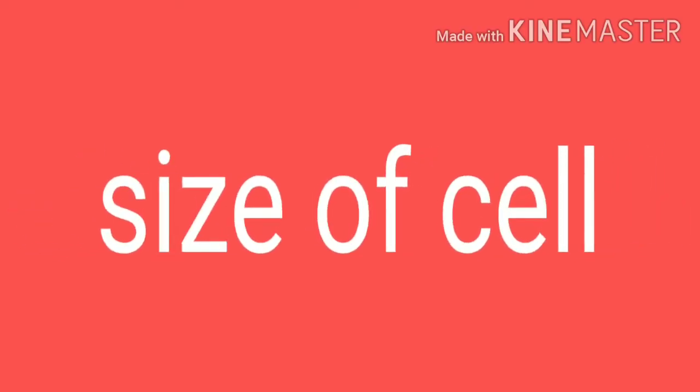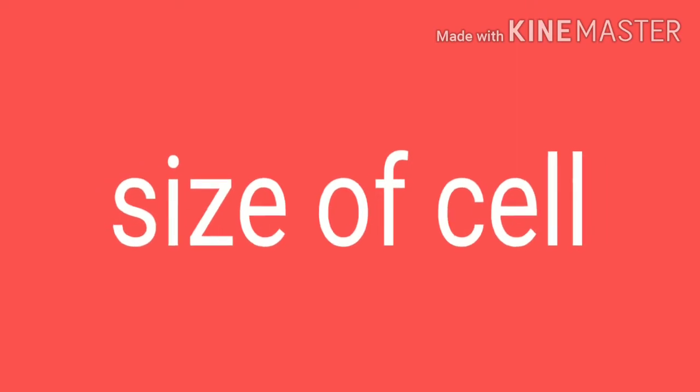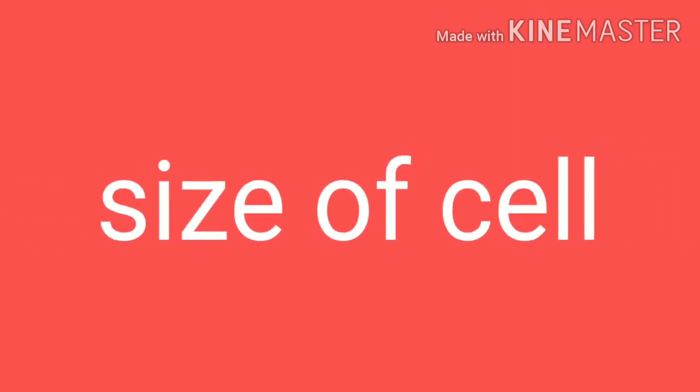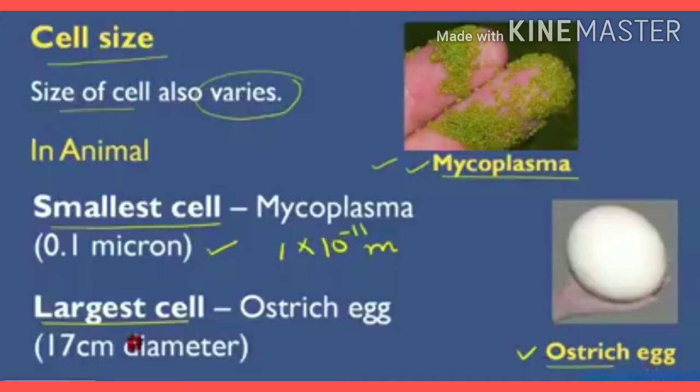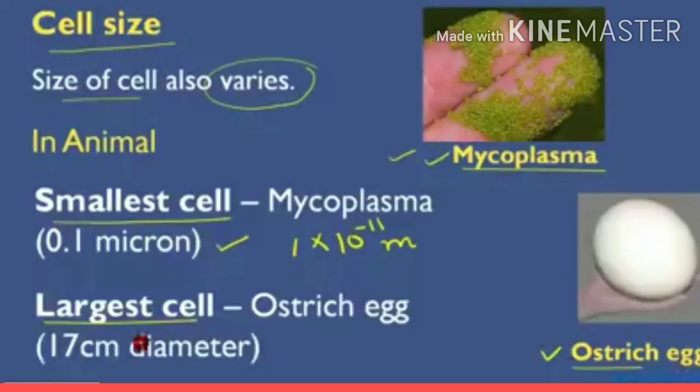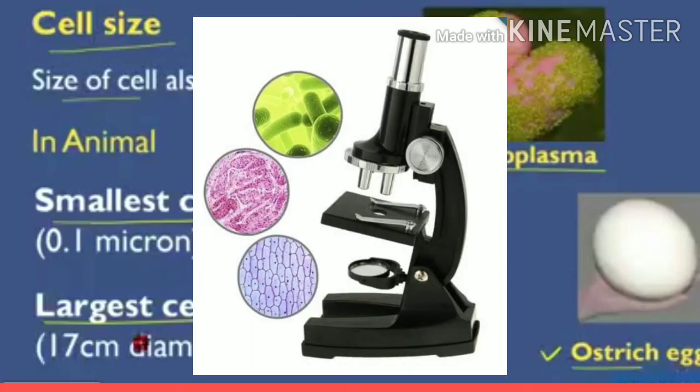Next we study the size of the cell. The size of the cells in living organisms may be as small as a millionth of a meter or may be as large as a few micrometers. However, most of the cells are microscopic in size and are not visible to the unaided eye. They need to be enlarged or magnified by a microscope.